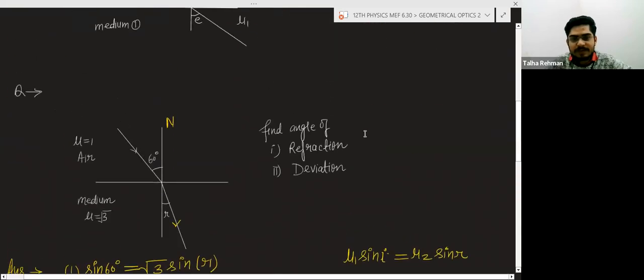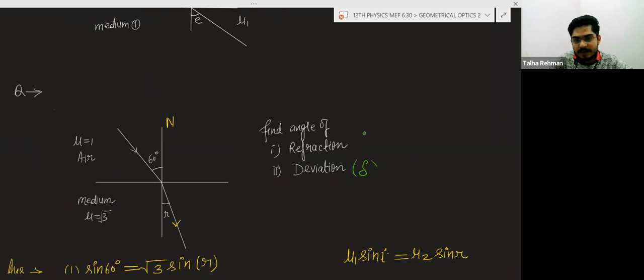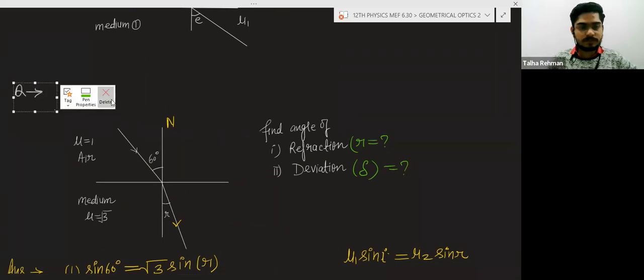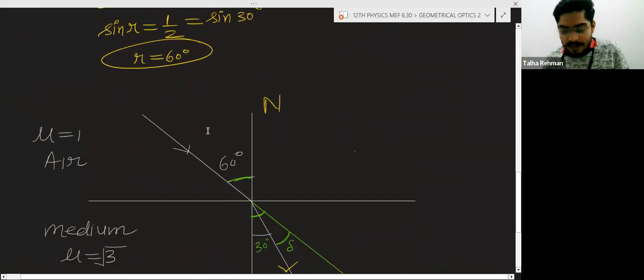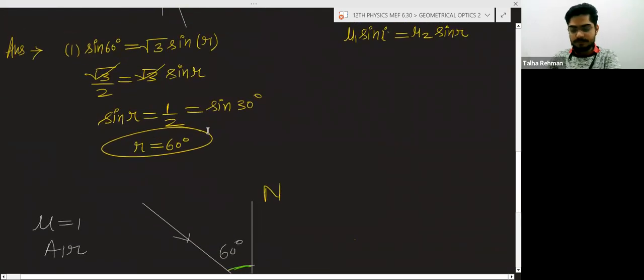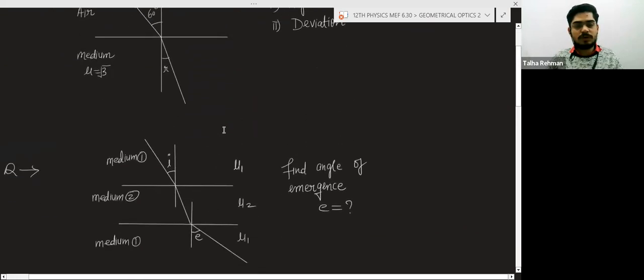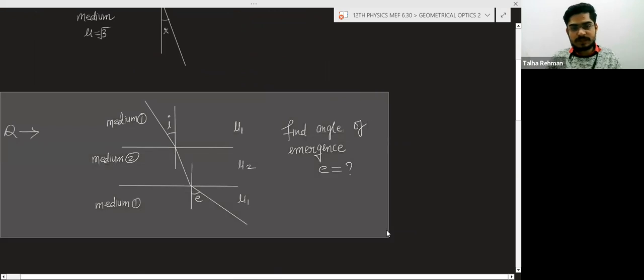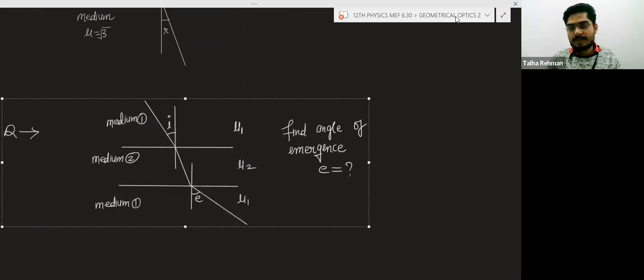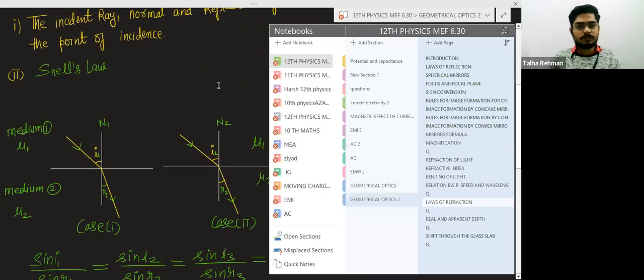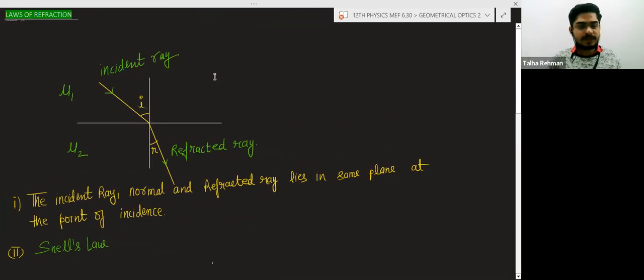So angle of deviation I will represent with this type of del, and angle of refraction is R. We have to find both the values. So in this way you will apply the Snell's law. Okay, so there is one more question, and first just take the screenshots of this, then we will discuss the next question.